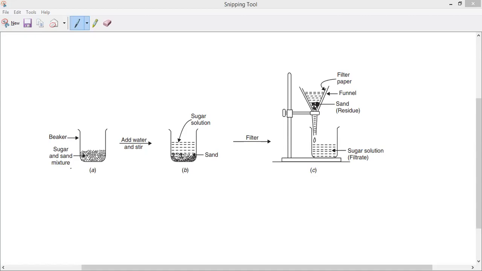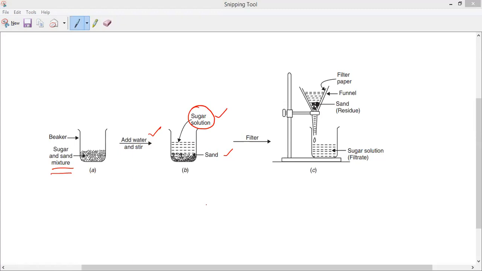I have taken a sugar and sand mixture in the first beaker. Now observe what I am doing in the second step. I am adding water. If I start stirring, the sugar will dissolve in water. So we get a sugar solution, and as well we get the sand. Is it yes or no? Yes, sir.